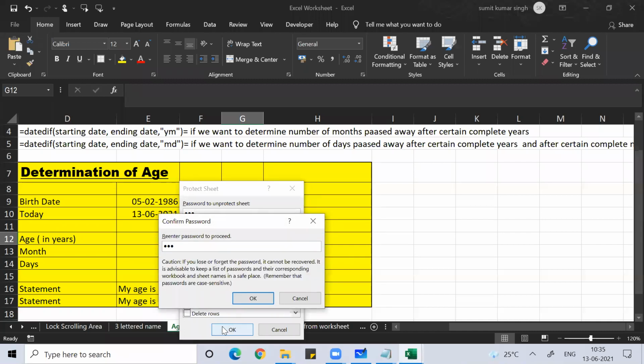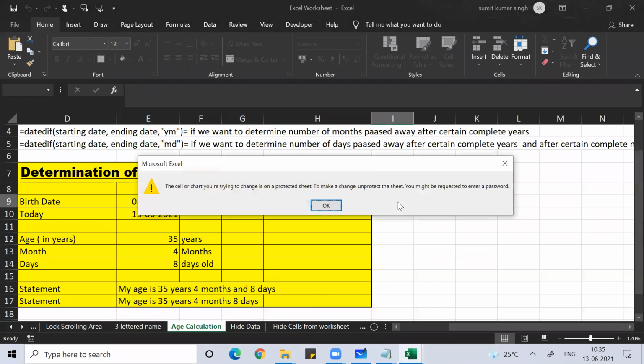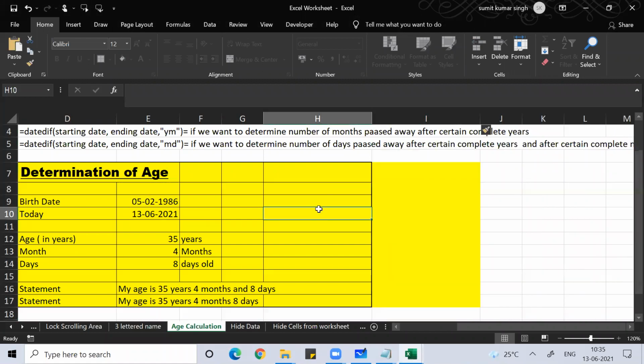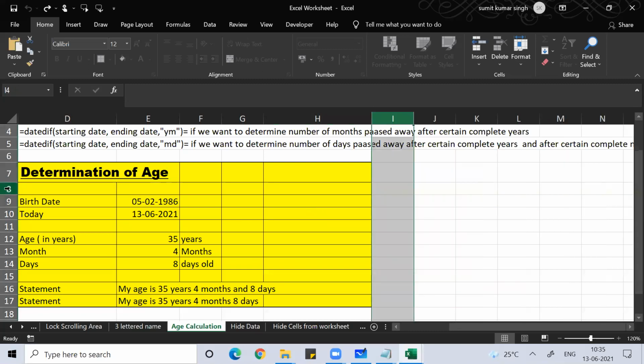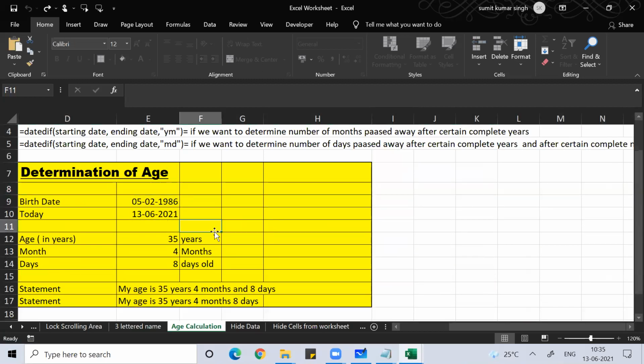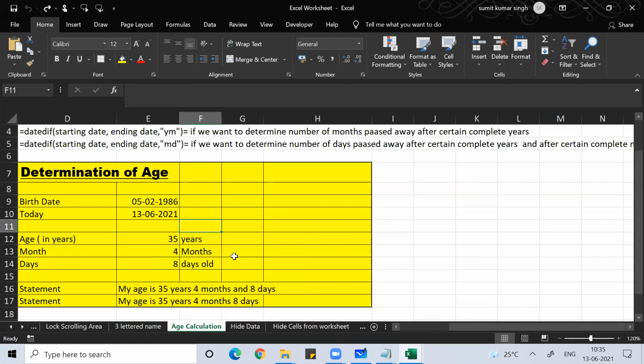Now you cannot do anything here, but you can insert a column or a row because that function you have allowed the other person. Clear, everyone? I think everyone understands that part. So unprotect, I'll put the password, and then it will be done.